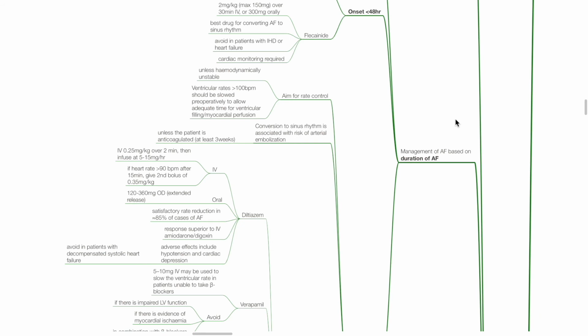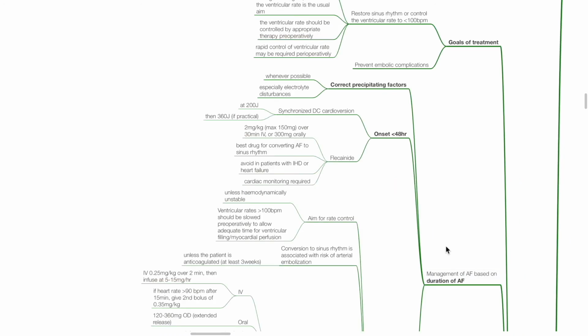Management of AF based on duration of AF. Correct precipitating factors whenever possible, especially electrolyte disturbances. If the onset is less than 48 hours, synchronized DC cardioversion at 200 Joules. Flecainide is the best drug for converting AF to sinus rhythm. The dose is 2 mg per kg, maximum 150 mg over 30 minutes IV or 300 mg orally. Avoid in patients with ischemic heart disease or heart failure.